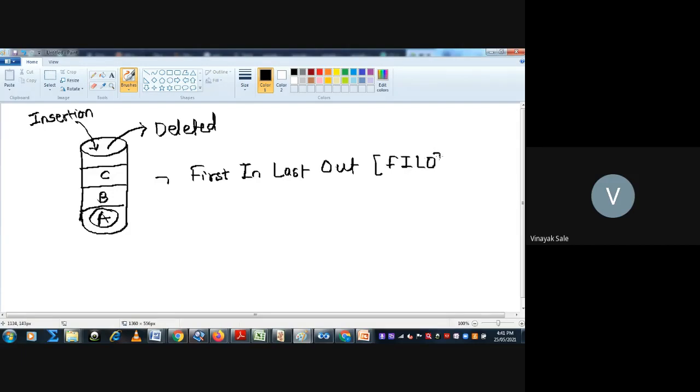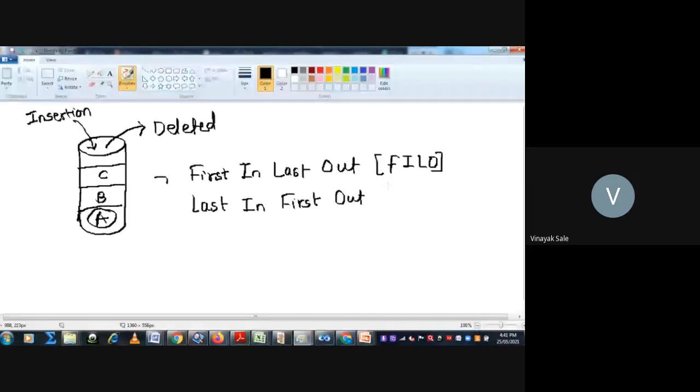First in, last out, known as FILO. Here C is inserted last but removed first, that is last in first out, that is LIFO.